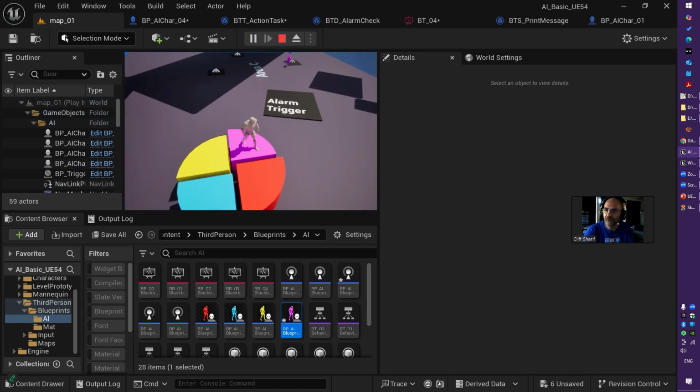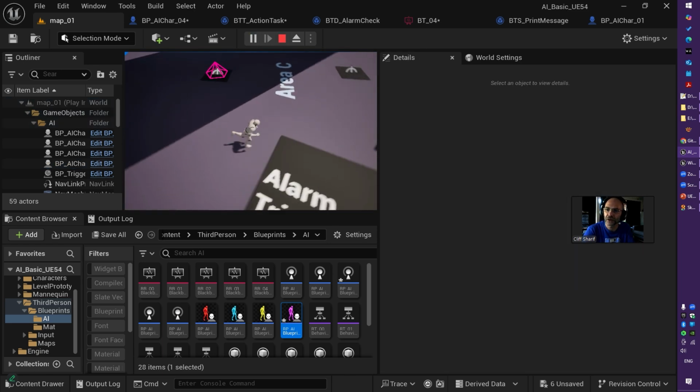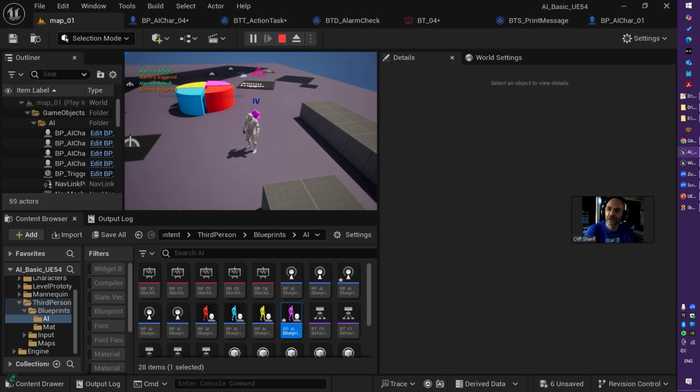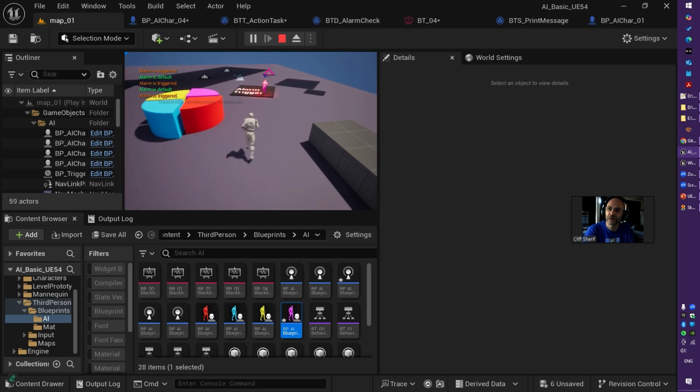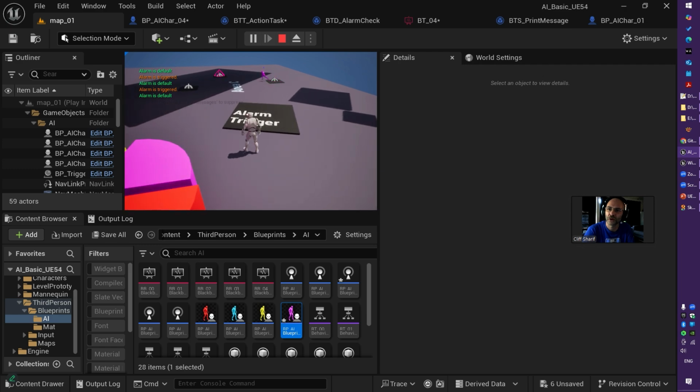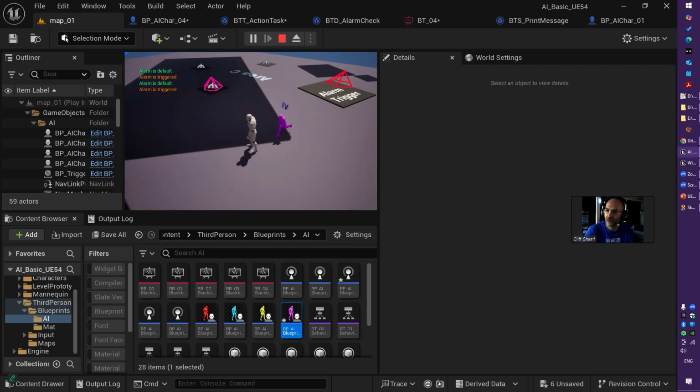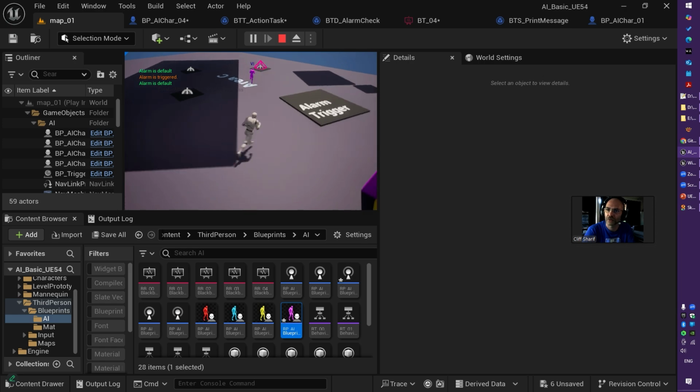The behavior is very interesting. Every time I go to alarm trigger, the AI character is chasing me, and then when it meets me, it will return to his own job. Again, if I go to the alarm trigger, the AI character chasing me, and then back to his own job.